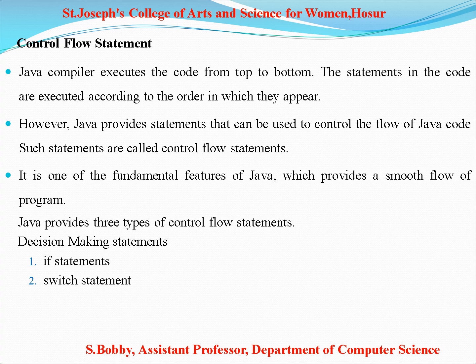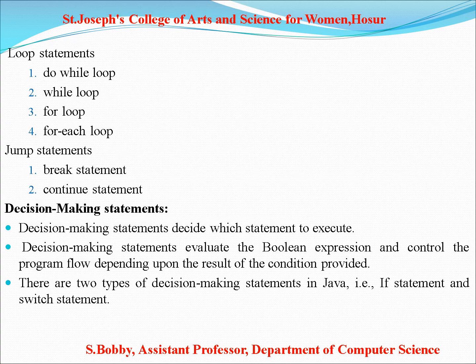However, Java provides statements that can be used to control the flow of Java code. Such statements are called control flow statements. Java provides three types of control flow statements: decision making, loop statements, and jump statements.